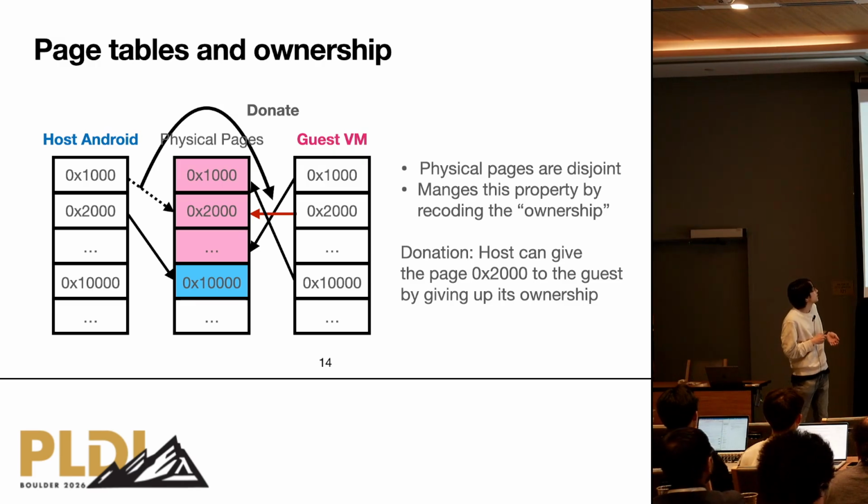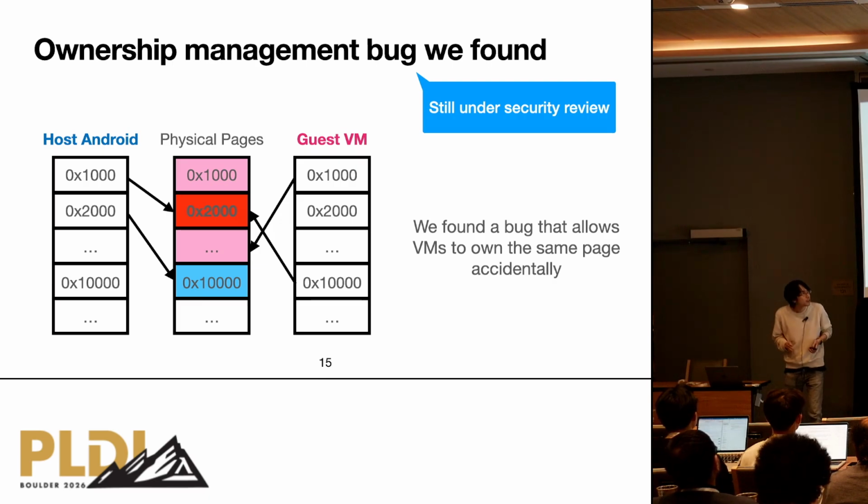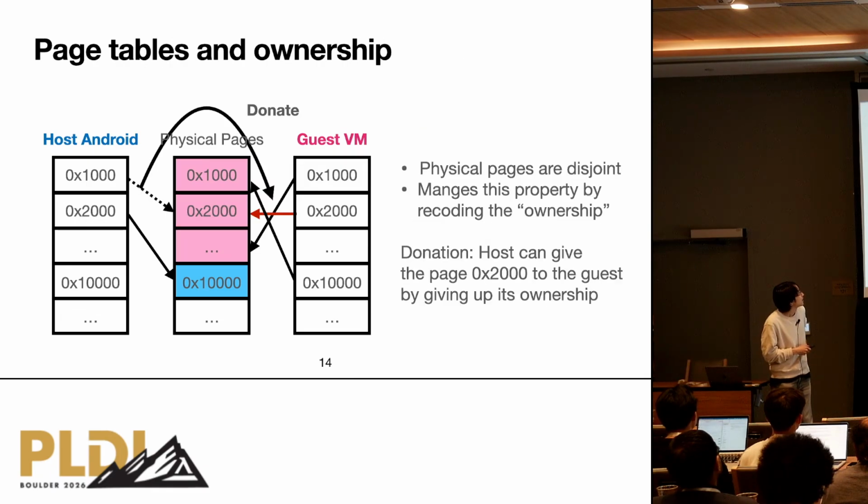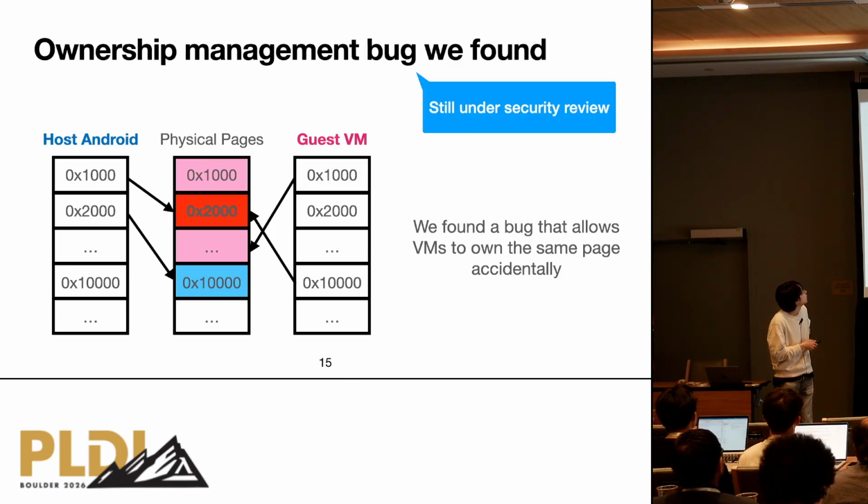Even when we want to move memory to the guest virtual machine, you cannot just copy the mapping. Instead, we first give up the mapping and then add a new one, so we can transfer the ownership cleanly. What we found is that by exploiting the bug the agent found, we can create a situation where both host Android and the guest virtual machine point to the same physical page simultaneously, without intention.